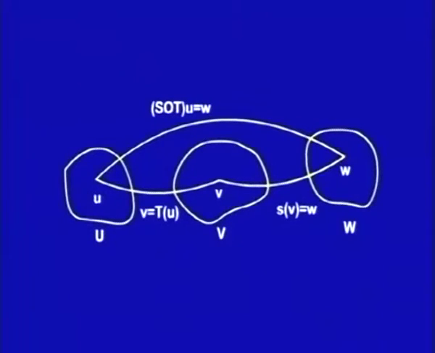I illustrate this with the help of this diagram, in which I am showing three vector spaces U, V and W and two linear transformations T from U to V and S from V to W. That means a member u in U will go to v in V under the transformation T, and the same v under the transformation S will go to w in W. That means this is a transformation which will take u to w, and this transformation is called the composite transformation S T.